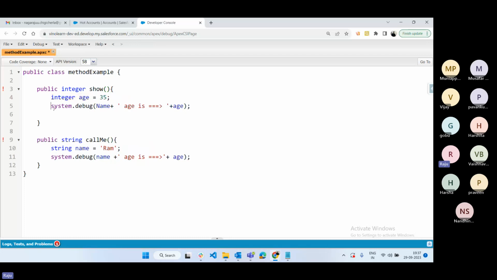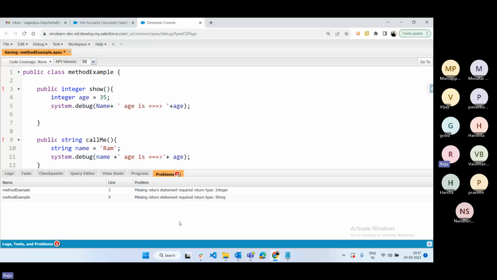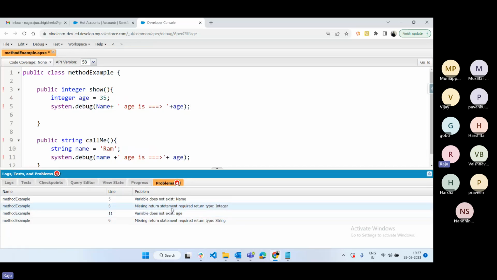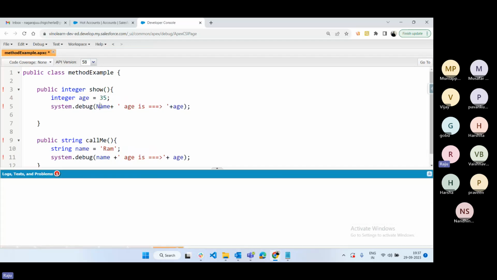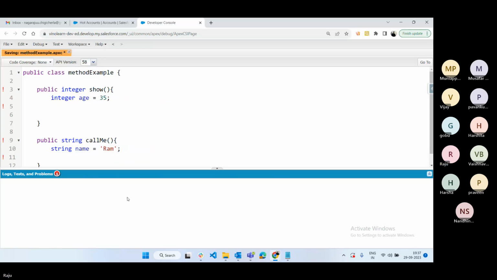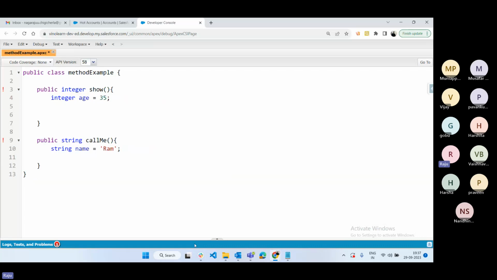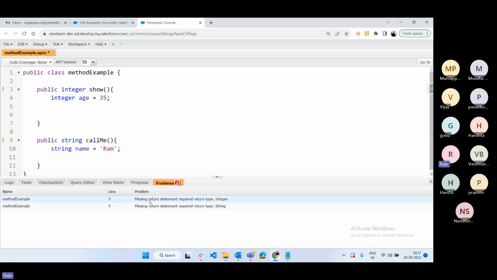So what we need to do, you can save this one, it will get an error. See now, missing return statement. Also you can remove this debug statement, not required. Now save. If you save now and go here, see, missing return statement, required return type is integer, return type is string.